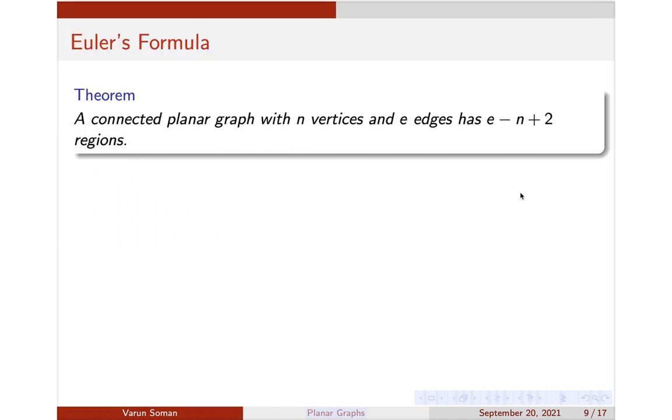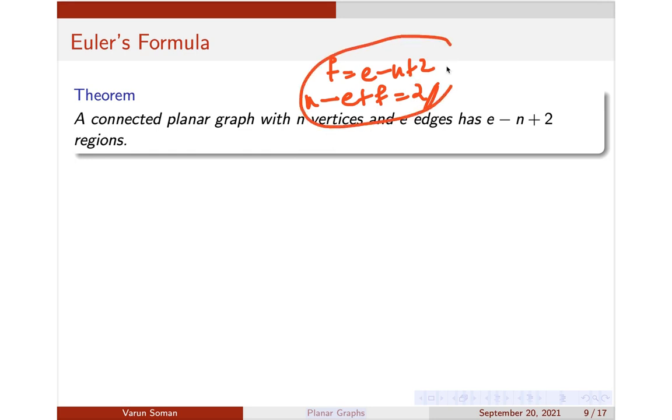A connected planar graph with n vertices and e edges has e minus n plus 2 regions. In other words, if you have f regions, then f is equal to e minus n plus 2, or n minus e plus f is equal to 2. We will be using both these results. So now let us try to prove this one. We will be using induction to prove this result.